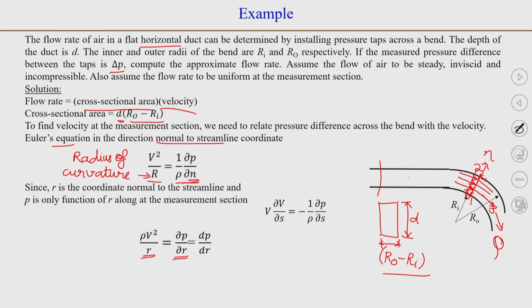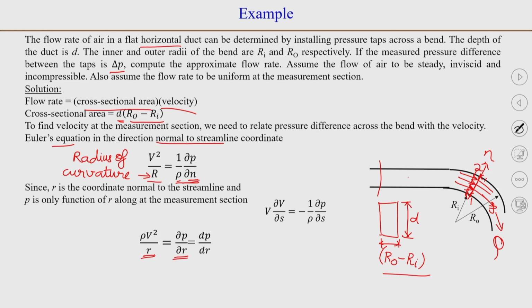So, we can write this as a general coordinate small r. So, this will be rho V squared by R dou P by dou R. So, N we have replaced with R, and rho, because the flow is incompressible, it can just go here. So, it is rho V squared by R is equal to dou P by dou R.